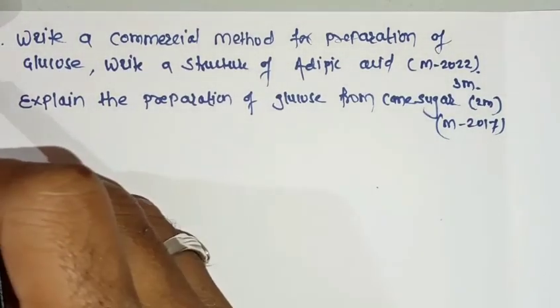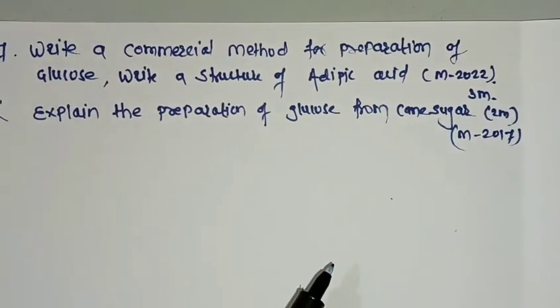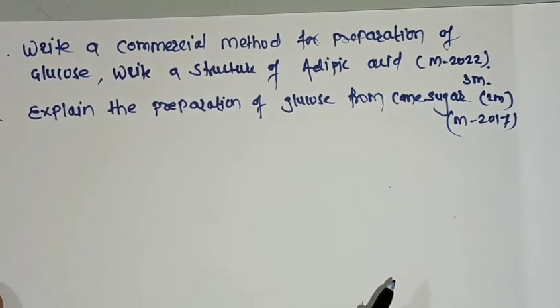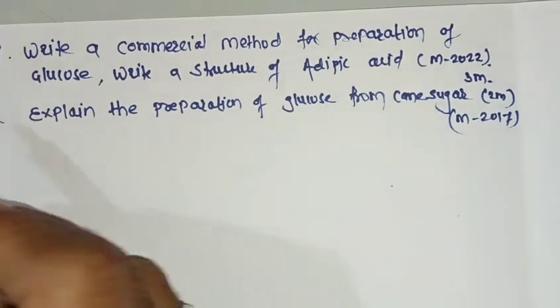So first, this question we are going to solve. Write a commercial method for the preparation of glucose. Question number 7.